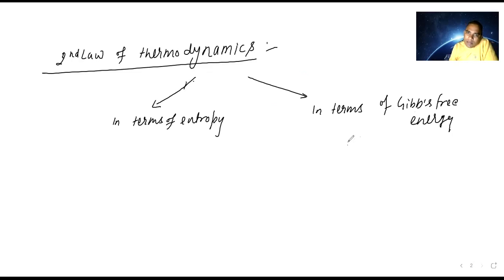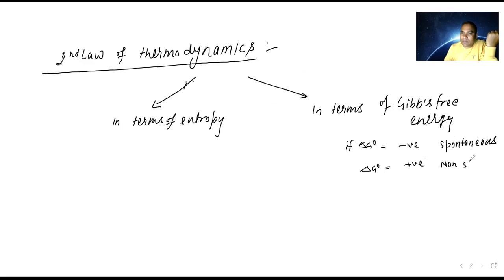Here it says if delta G naught is negative, the process is spontaneous. Spontaneous means the process takes place by itself; you need not do anything. If delta G is positive, it is non-spontaneous. Non-spontaneous means you need to do work. But if delta G is negative, you need not do anything.